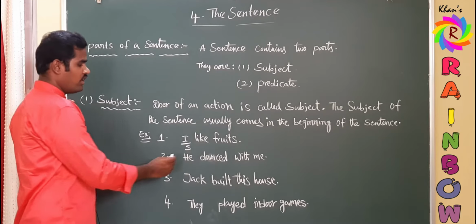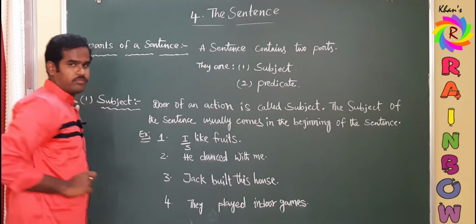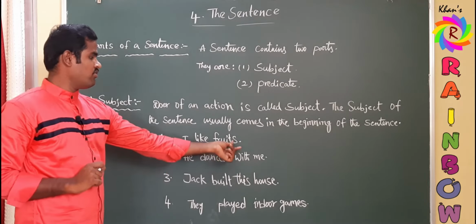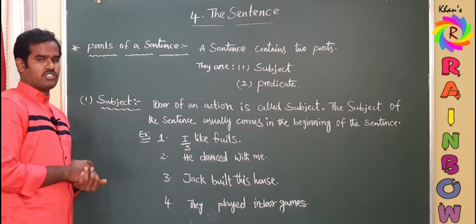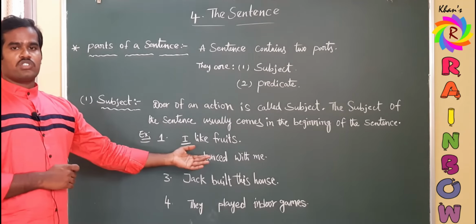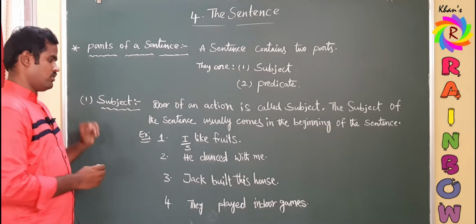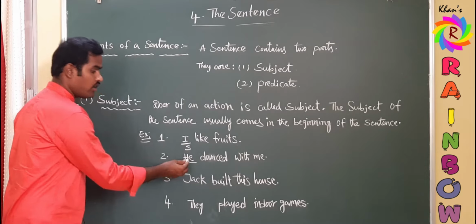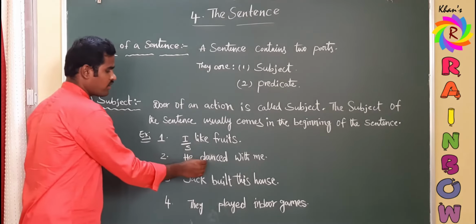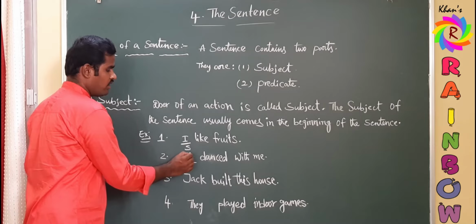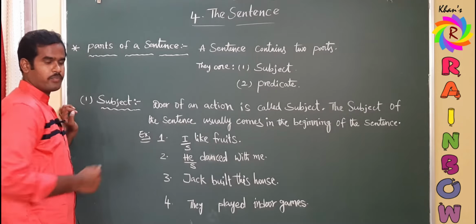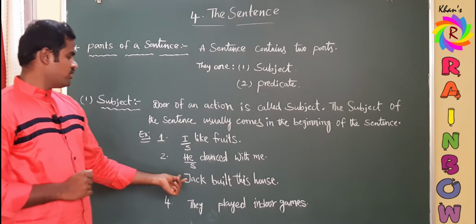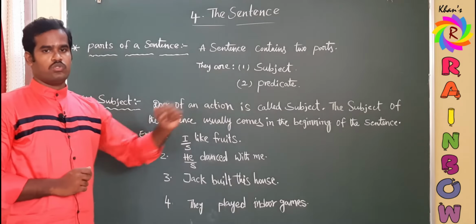Coming to the second one, "He danced with me." What is the action here? Danced. Now my question is, who danced? Answer is he. He danced. So the work was done by the person he. So the subject is he. And coming to the third one, "Jack built this house."